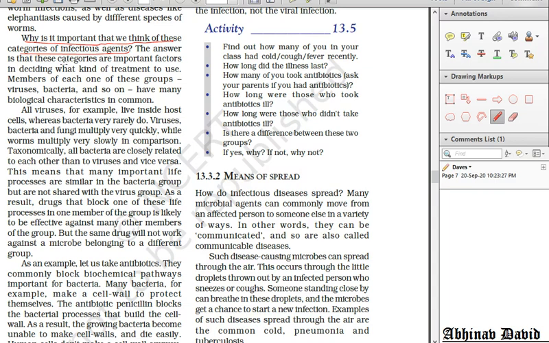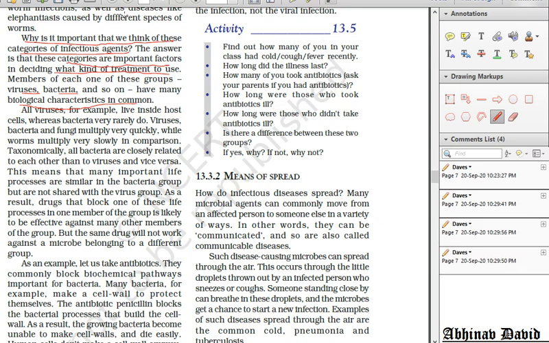So the answer is that these categories are important factors in deciding what kind of treatment to use. I told you the doctor gives different treatment for different microorganisms. Members of each one of these groups, virus, bacteria, fungi, worm, protozoans, have many biological characteristics in common, but are their biochemical activities common? They may be, but they are not exactly 100% the same.